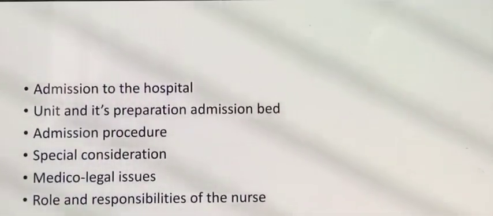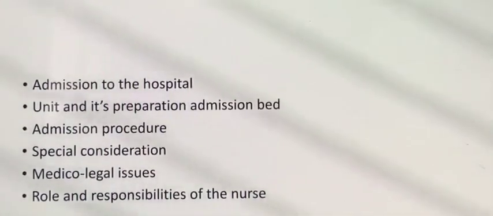Those patients get admitted through the emergency department. Under admission to the hospital, the first point we have to keep in mind is that as soon as we get the information that a patient is coming under this department, under this doctor, the first thing we as nurses have to do is unit and its preparation, that is the admission bed, the overall patient's unit.